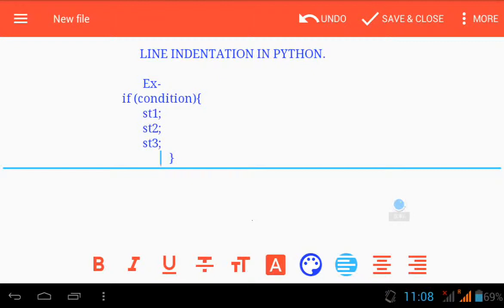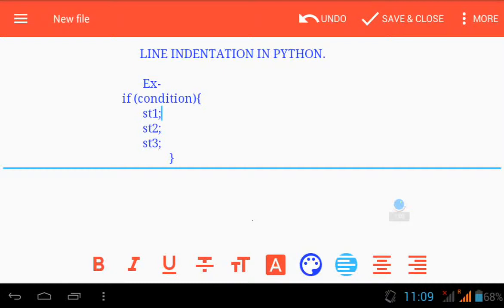You should know that Python doesn't support the concept of curly braces for indicating the beginning or end of a statement. Suppose you want a number of statements to be executed right after a condition, right after a decision control structure. If and else are called decision control structures.